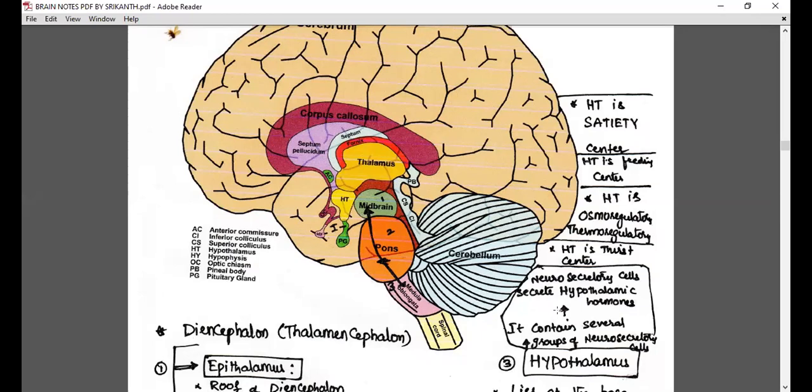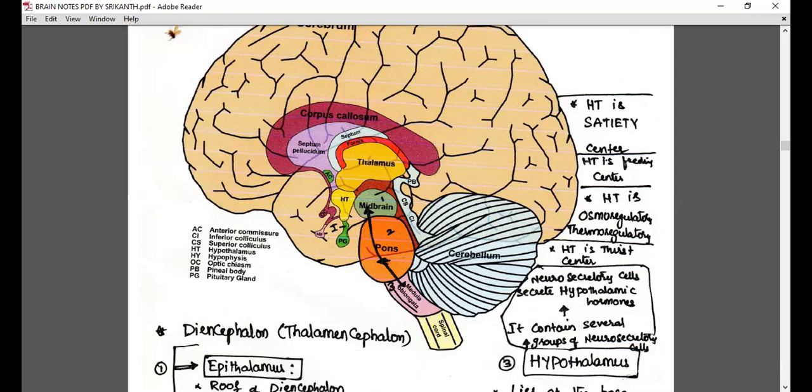Till then, remember the hypothalamus is a satiety center, feeding center, thermoregulatory (body temperature control), osmoregulatory (water balance in the body), thirst center, and secretes hormones to control the pituitary gland. It also has its own secretions like oxytocin and vasopressin. We'll discuss them in chemical control. And this is all about the hypothalamus.